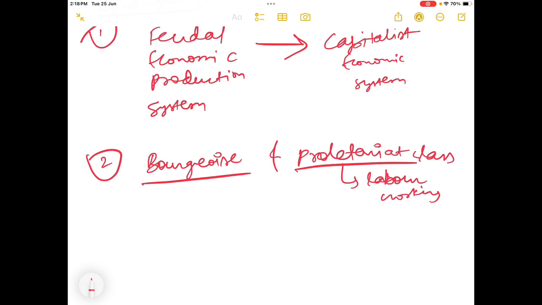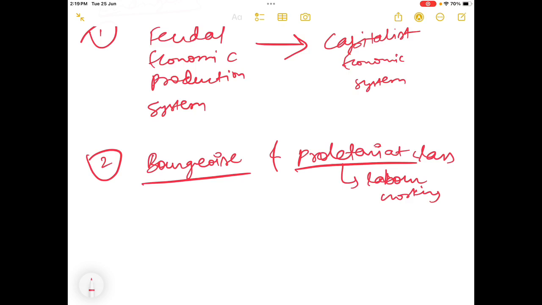Although the proletariat class emerged as important and indispensable, meaning it cannot be ignored in the capitalist economy, they were exploited a lot because they were given very low wages. The difference between the wages they were given and the price at which the products were sold in the market was taken by the capitalist classes.